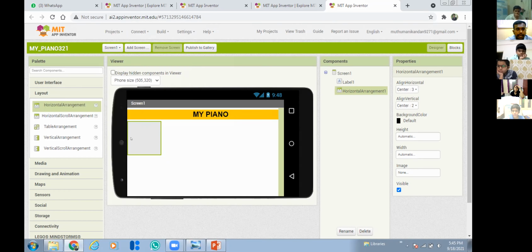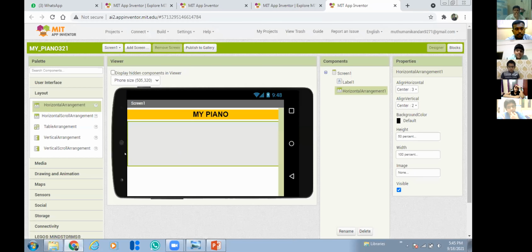Then the height, I am going to set as 50%, and width I'm going to choose as 100%. See, the height is 50%, and with this 100% is occupied.